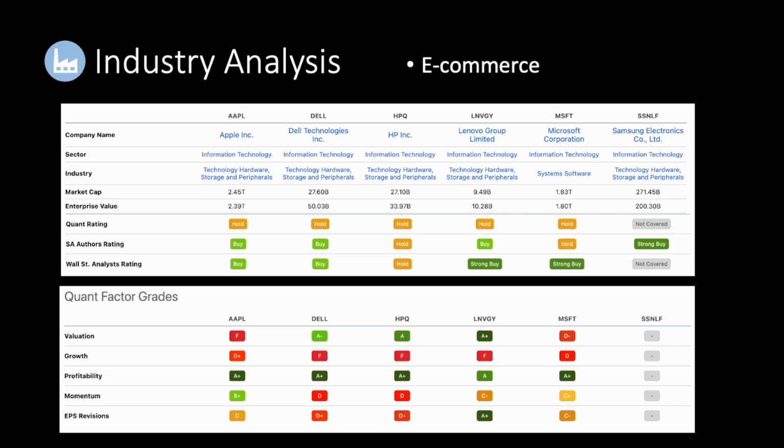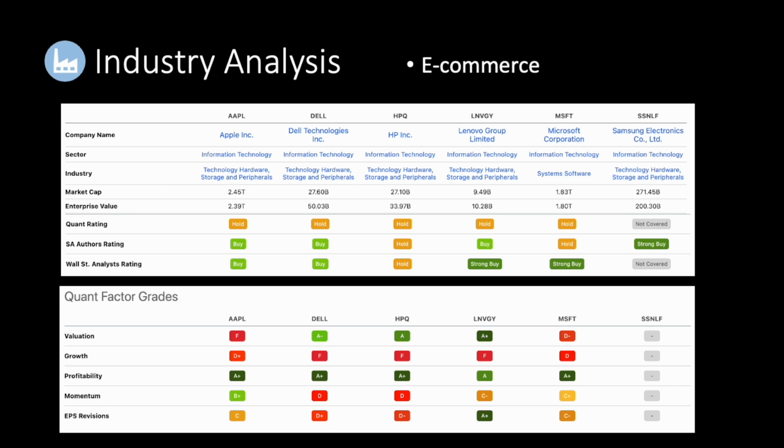For industry analysis, it is important to understand the dynamics of the competitive landscape. Some of the most notable competitors to Apple are Dell, HP, Lenovo, Microsoft, and Samsung. However, since Apple is a global company, it also competes in the Asian markets with companies like Huawei and Oppo, which are significant players in the global phone and computer market.